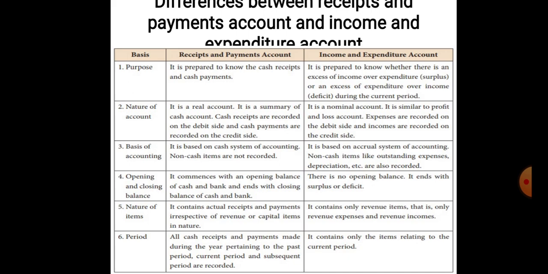The income and expenditure account contains only revenue items, that is, revenue expenses and revenue incomes will be recorded in it, period. All cash receipts and payments made during the year, pertaining to the past year, subsequent year or current year, will all be recorded in the receipts and payments account. In the income and expenditure account, only the items related to the current year will be recorded.